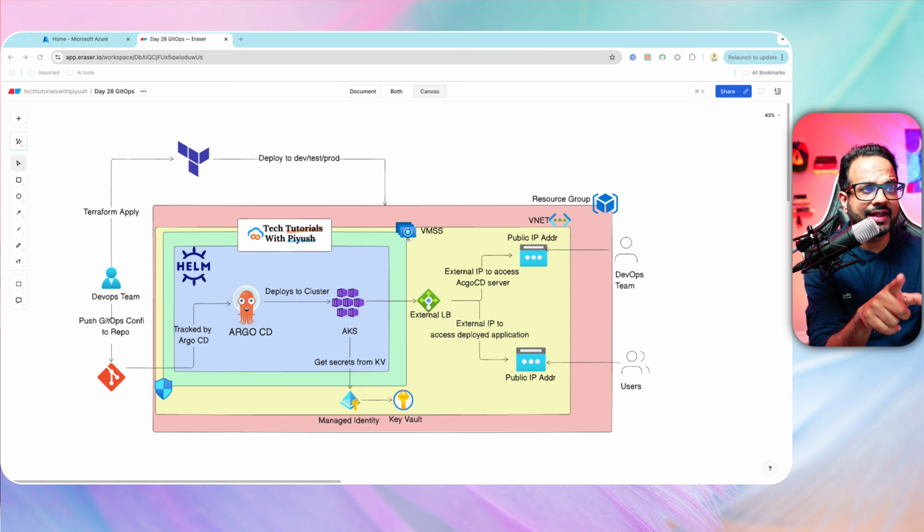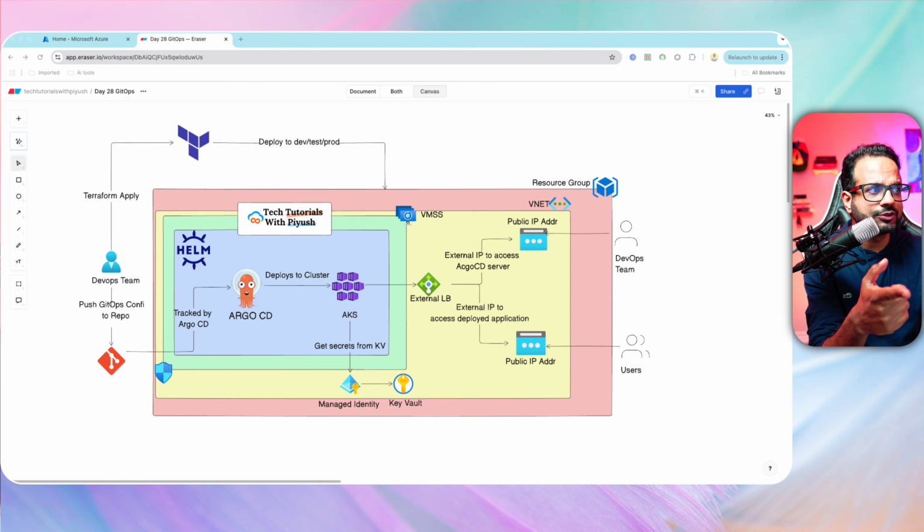So once you apply the changes, then a resource group will be provisioned which will have all the required infrastructure components. What are these components? So it will provision a resource group, then it will have a virtual network, and a virtual network will have a virtual machine scale set. Virtual machine scale sets is needed to provision the nodes of an AKS cluster.